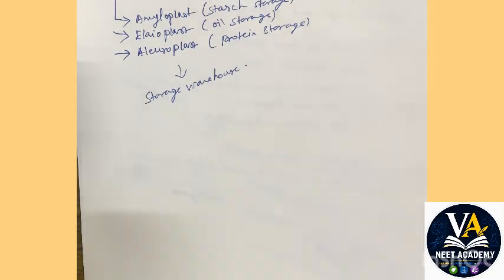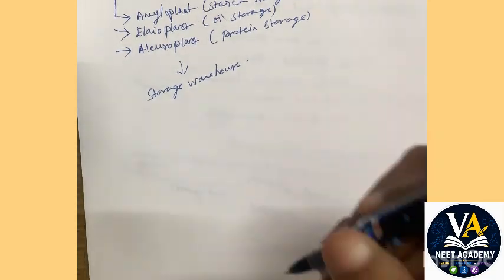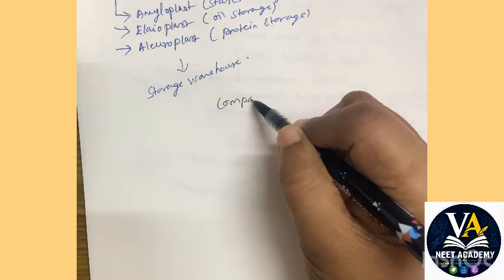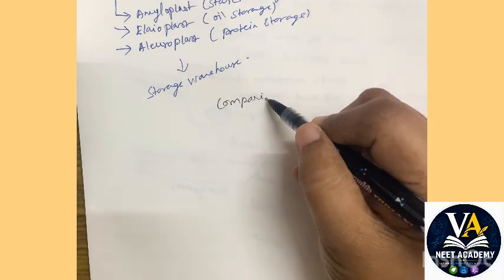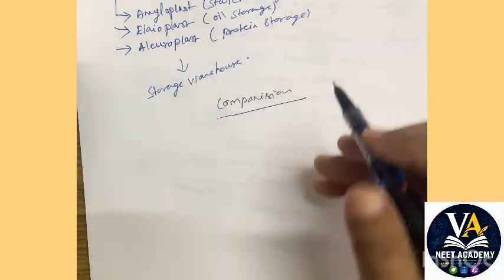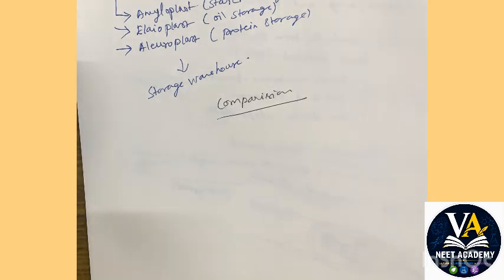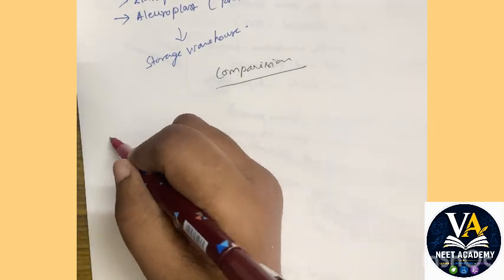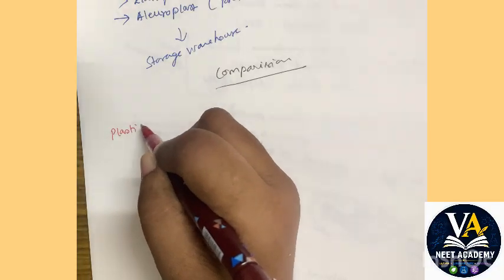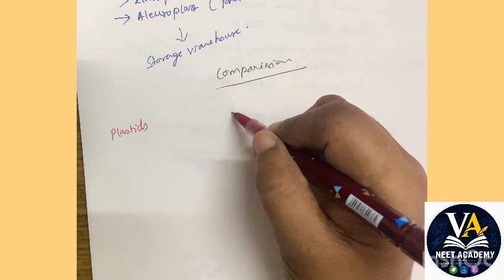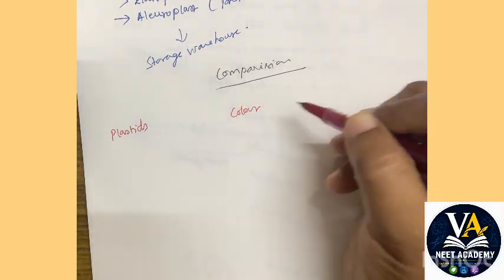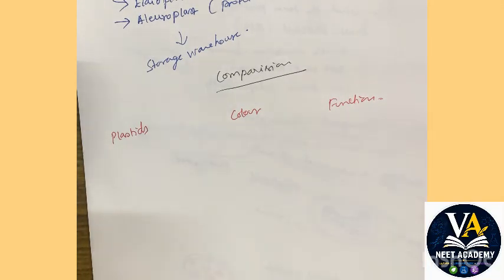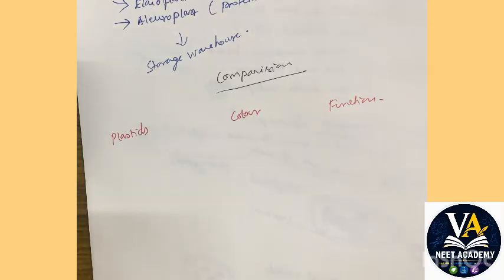Now let us see the comparison table, and you will help me fill the tabular column. So here is the plastids, here is the color, here is the function. Let's try and do that one by one.